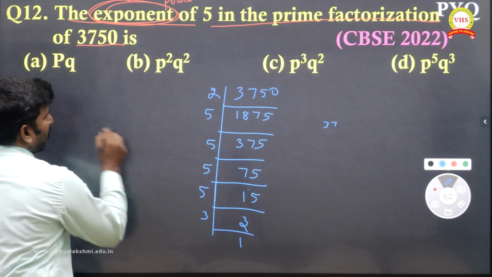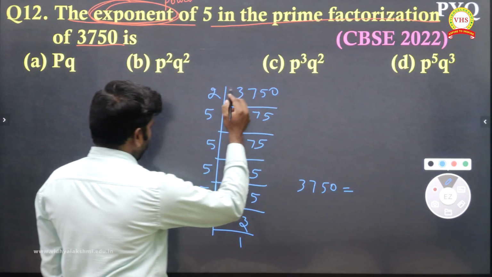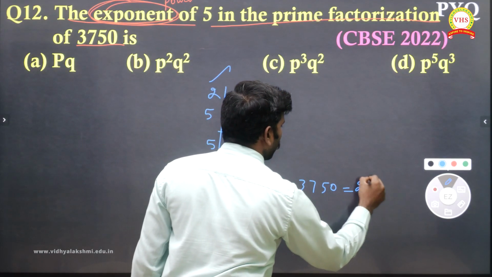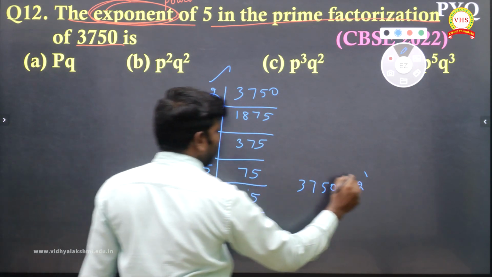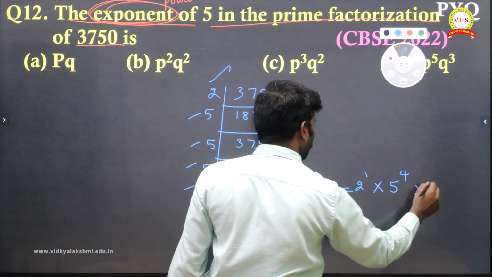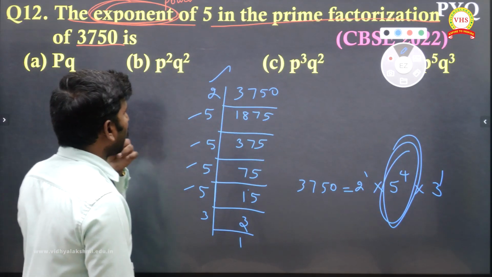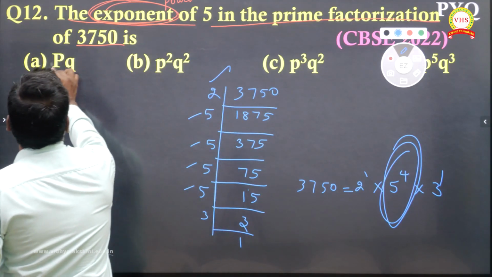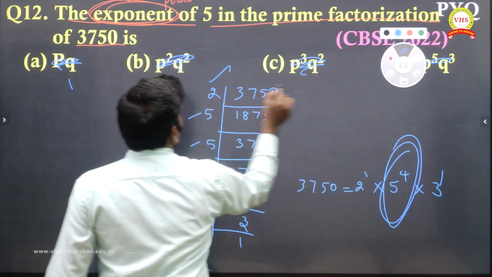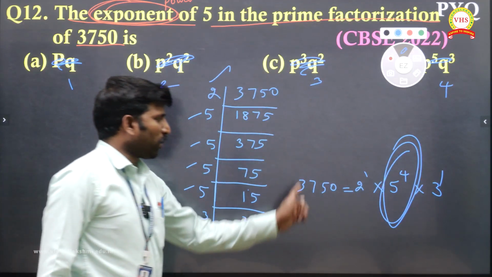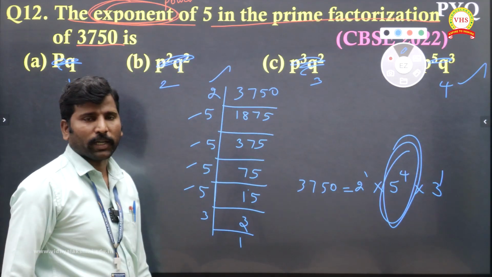So what is the prime factorization? 3750 you can write as 2 power 1, 5 coming 4 times, so 5 power 4, multiplied by 3 power 1. Only the 5 power is what they asked. So 5 power 4. They have given options 1, 2, 3, 4. So option D is your required answer.